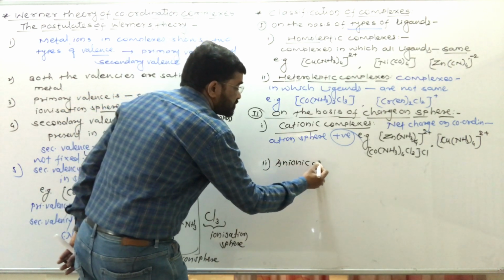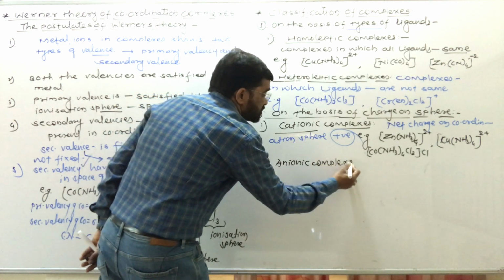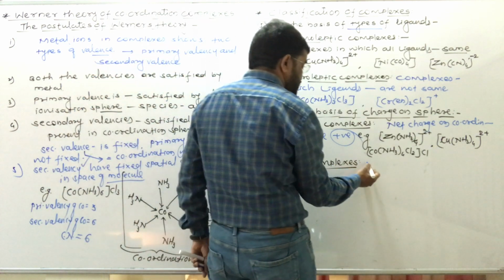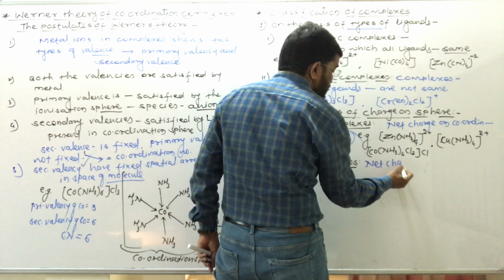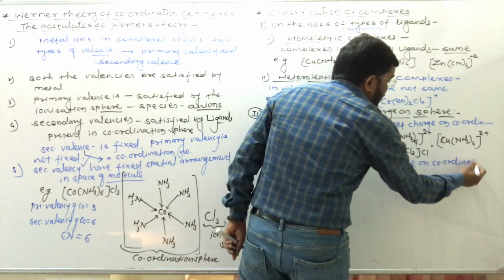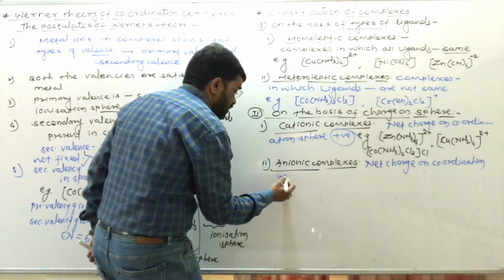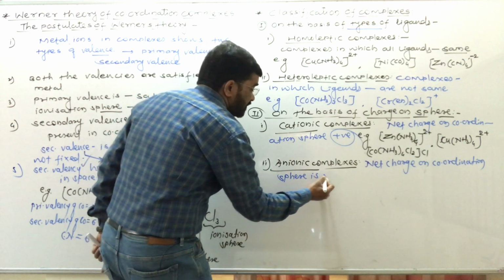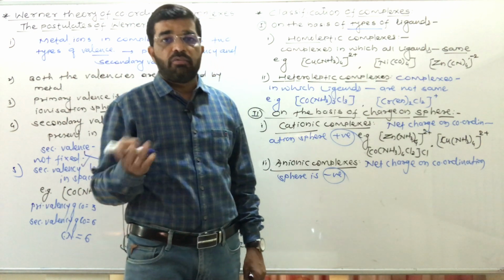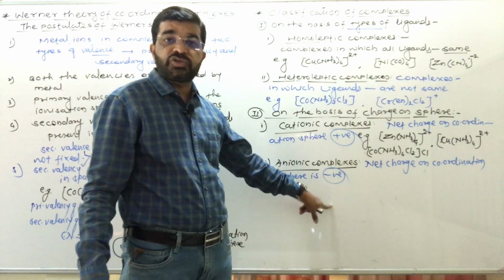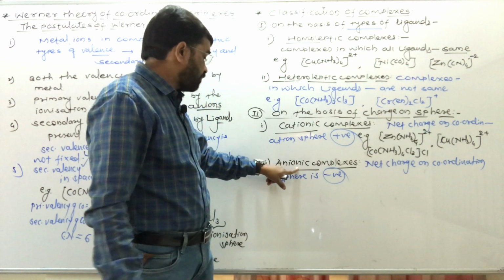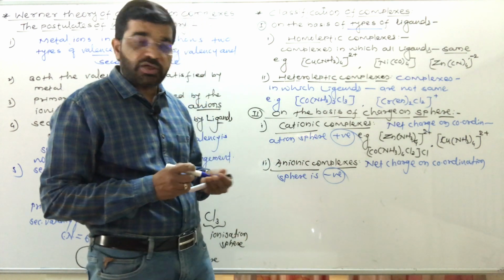See, the second type of complex is anionic complexes. Net charge on the coordination sphere is negative. Whatever it is, -1, -2, -3, -4, whatever it may be, but the overall net charge acquired by the coordination sphere is negative, and those complexes are called the anionic complexes.